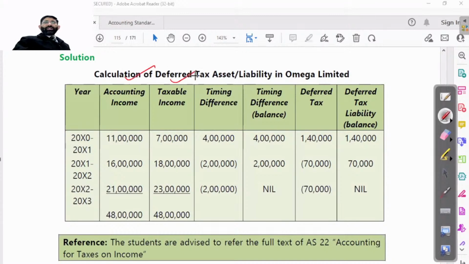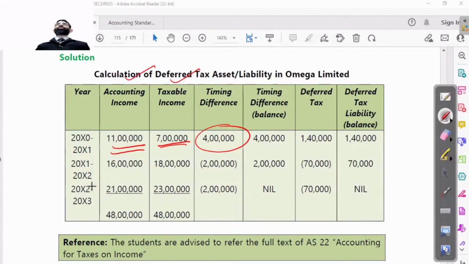So both the incomes are given to you. Whatever is the timing difference that has resulted, in the accounting you have shown income of rupees 11 lakh. On that, 7 lakh will be taxable, whereas we have shown taxable income of rupees 7 lakh. So 4 lakh is the excess income which has been shown in this year.